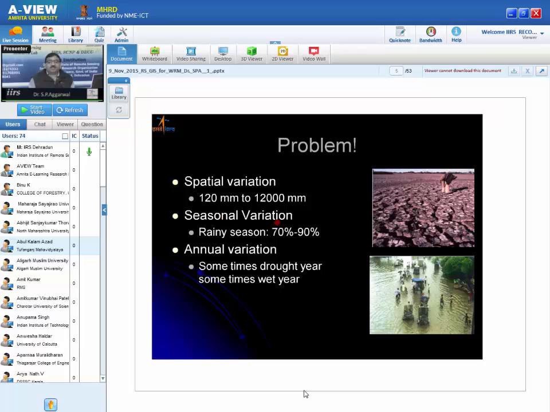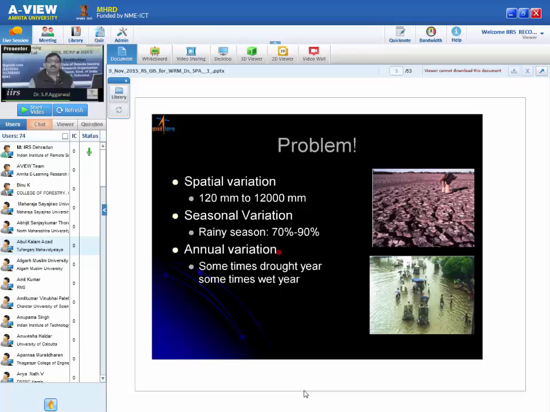There is also a seasonal variation. Generally rainfall occurs in the rainy season. So 70 to 90% of the rainfall water we are getting during the monsoon season only. So water is available only for 3 months, not for the entire 12 months, while we need water for the entire 12 months, or the whole year.